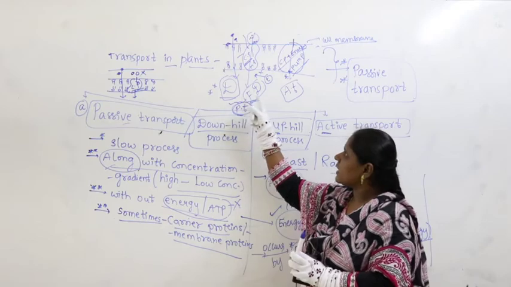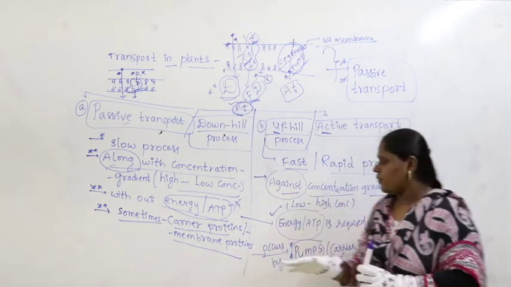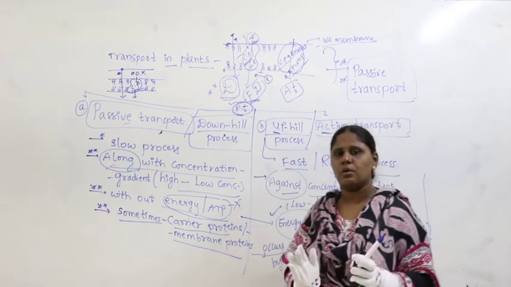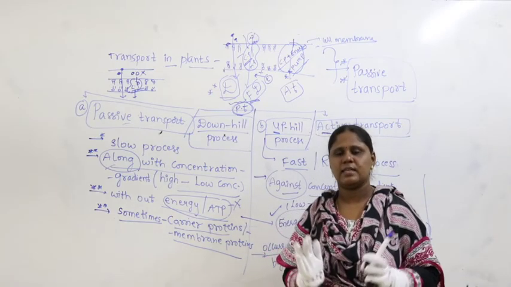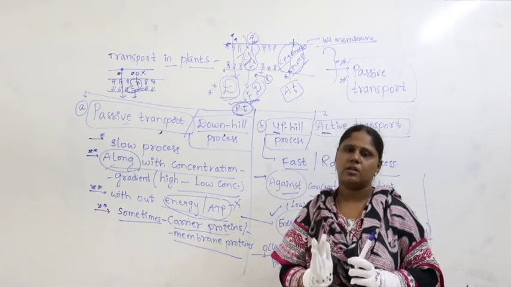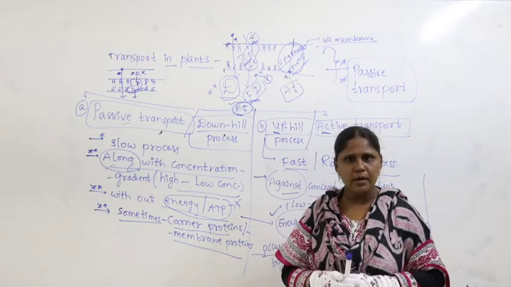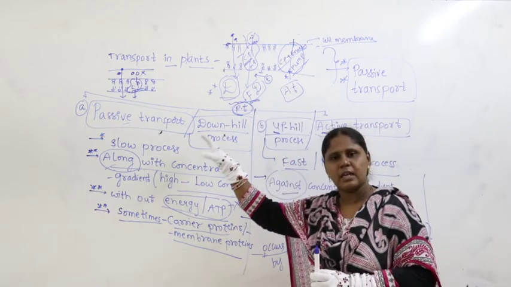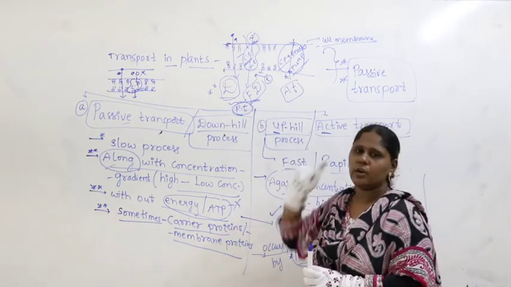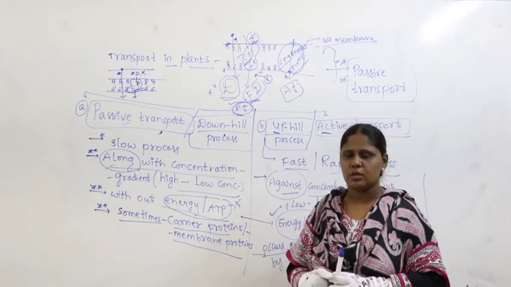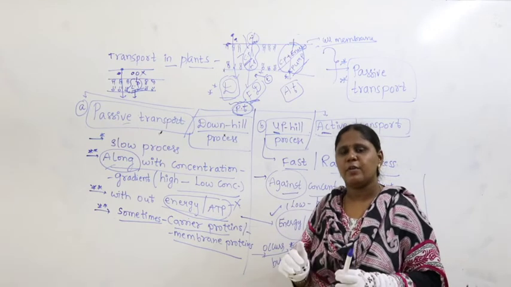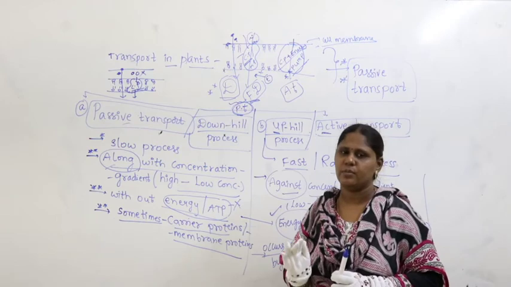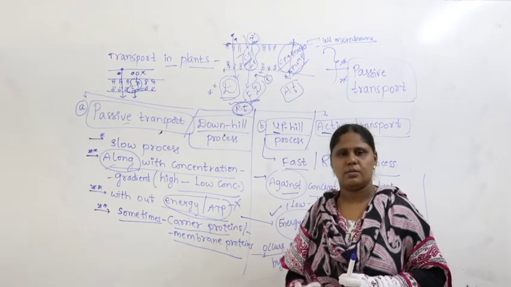If you get this kind of clarity in your mind, after you study till active transport, you are perfect with the concept called transport in plants, especially the types of transport. This is how you have to keep the pictorial representation in your mind. This is how you have to get clarity. Why am I telling this at such length? Because you need to understand carefully each and every line, each and every meaning of each and every statement.